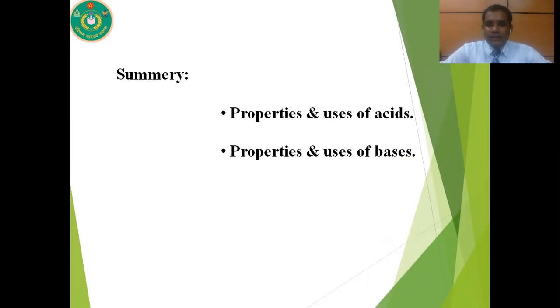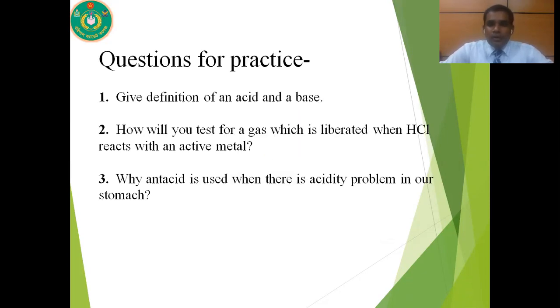So if I summarize this lesson, at the end of this lesson, now we know about the properties and uses of acids. We also know the properties and uses of bases. If you have any question, write it in the comment box. There are some questions for your practice. First one is give the definition of an acid and a base. Number 2, how will you test for a gas which is liberated when hydrochloric acid reacts with an active metal? And number 3, why is antacid used when there is an acidity problem in our stomach?